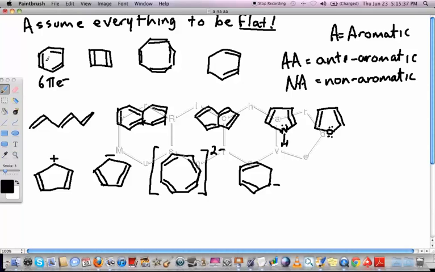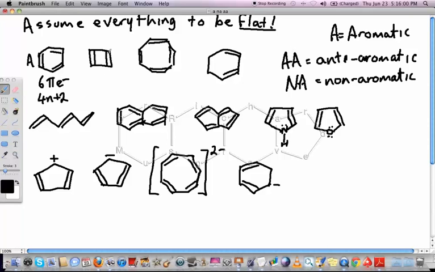We have a cyclic system, and we have alternating double bonds. Double, single, double, single, double. We also have 6 pi electrons. 6 pi electrons falls into the 4n plus 2 category. So this one is going to be considered to be aromatic. So A equals aromatic.